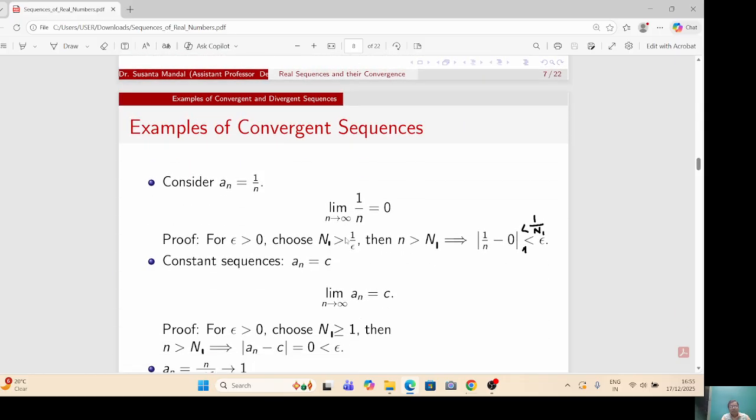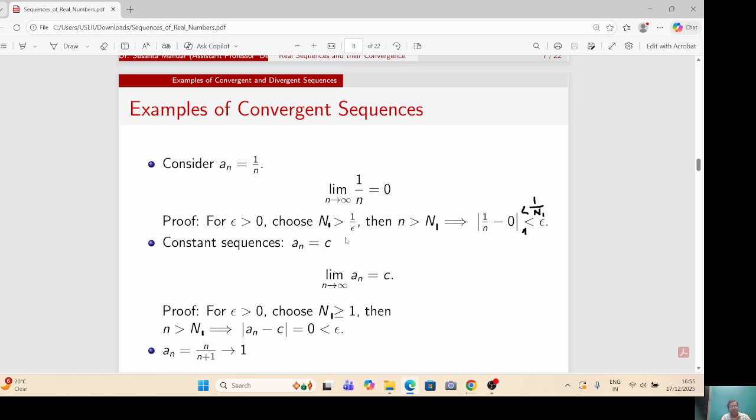Now, if we consider a_n equal to 1 by n, then limit n tends to infinity 1 by n equals 0. Because for epsilon greater than 0, we can choose n1 greater than 1 by epsilon. This choice is guaranteed by the Archimedean property of real numbers. Then for n greater than n1, mod of 1 by n minus 0 is less than 1 by n1, which is less than epsilon. Thus, for each epsilon, we can choose a natural number n1 such that the definition holds. Therefore, limit n tends to infinity 1 by n equals 0.